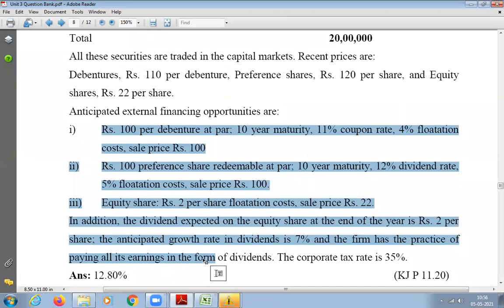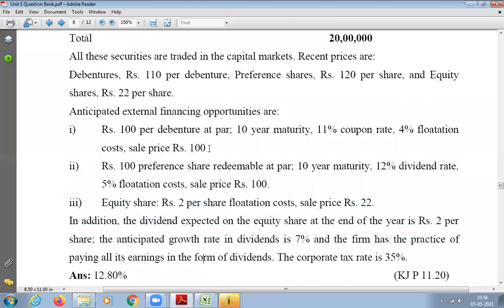Book value? Cost of debenture, cost of preference. Yes, that is the individual cost of capital. So this data is given for you to calculate, say for example, the debenture cost. What is the formula? I into (1 minus T) plus (RV minus SV) divided by N, and the whole divided by (RV plus SV) divided by 2. So here, how much is I now?